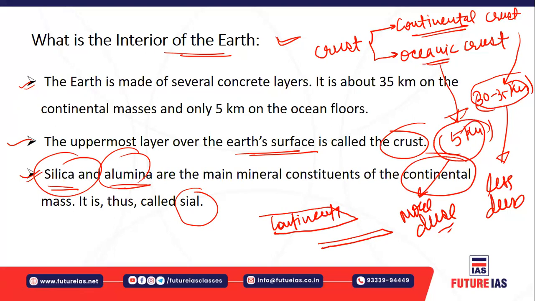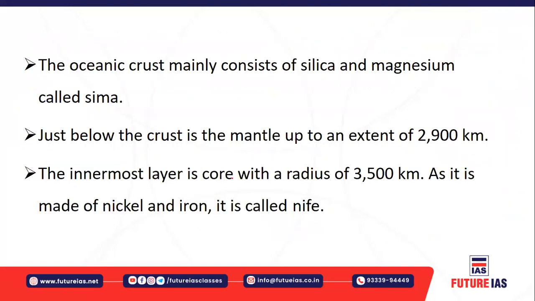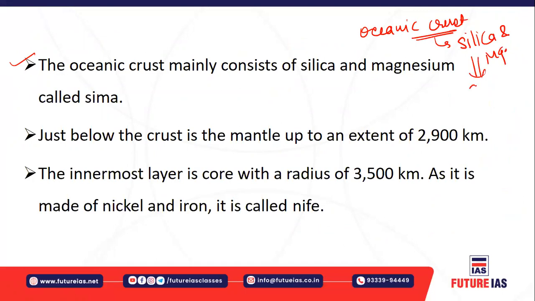That is why it is also called the sial layer. Now the oceanic crust mainly consists of silica and magnesium, so it is also called sima.